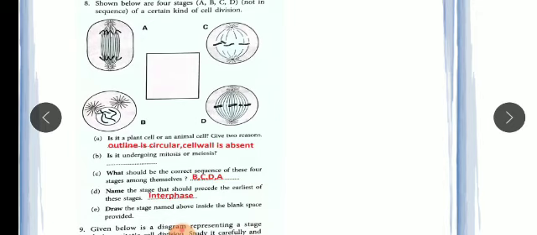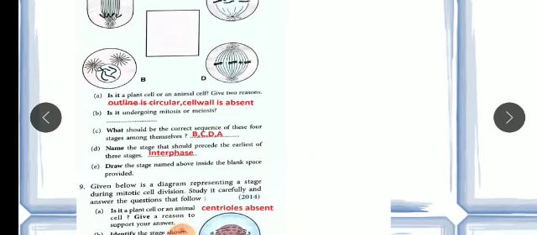Now they are saying to name the stage that should precede the earliest. The earliest stage will be interphase. We know first interphase will come, then only mitosis, where pro, meta, ana, telo will start. So you have to draw interphase here in the blank. From the book, just draw the interphase stage. Now draw the stage mentioned above in the blank space provided, as I already said.